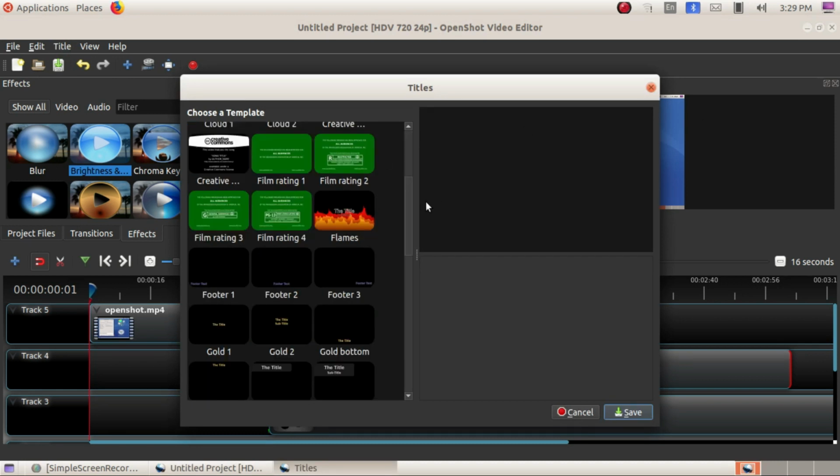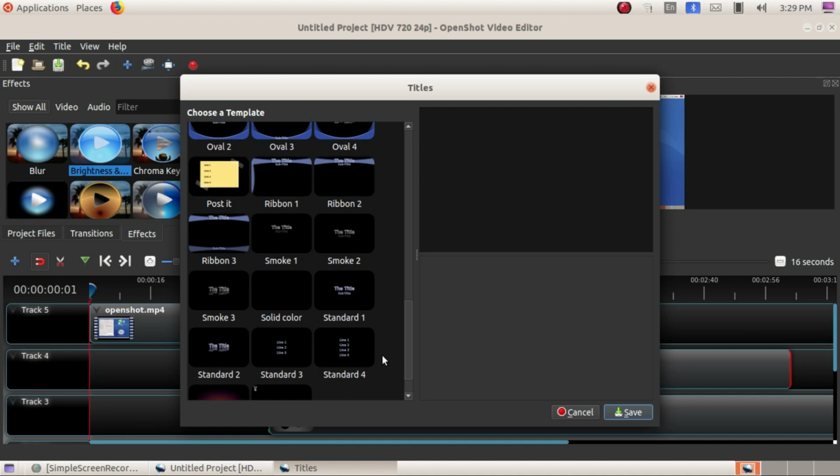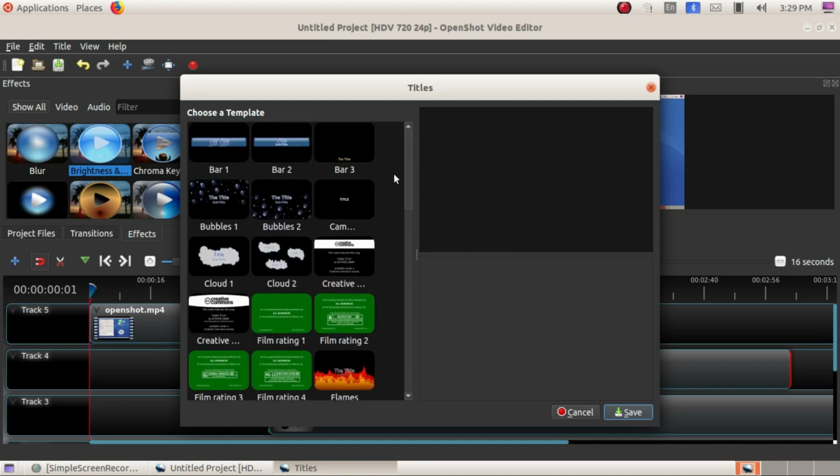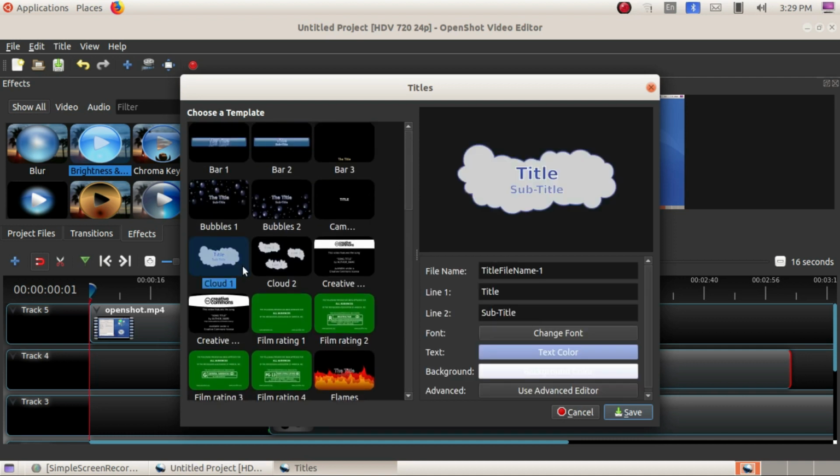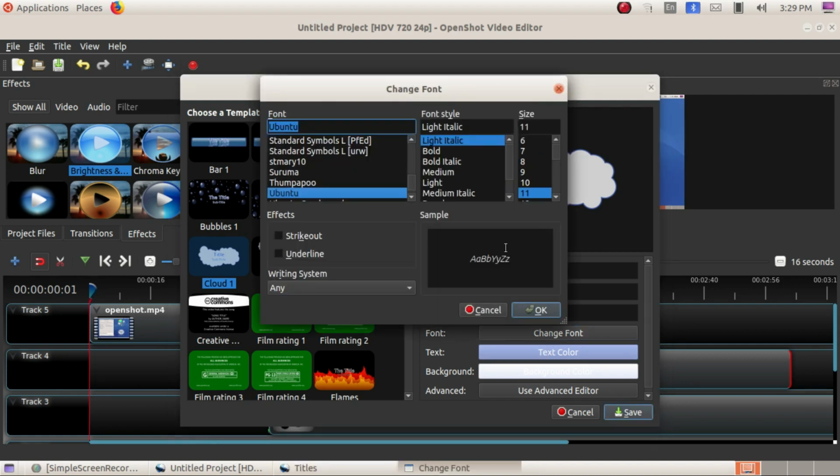Here you will get different sets of models of titles. You can choose any type. And here you can edit the name and the subtitles, according to the designs you can adjust. So here I am typing BSS Gurukulam, like that. Here you can change the font color, font size and everything.